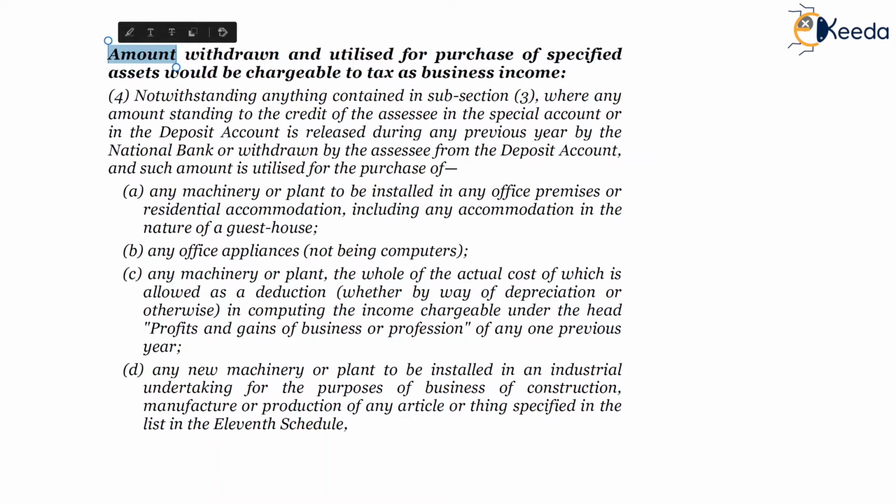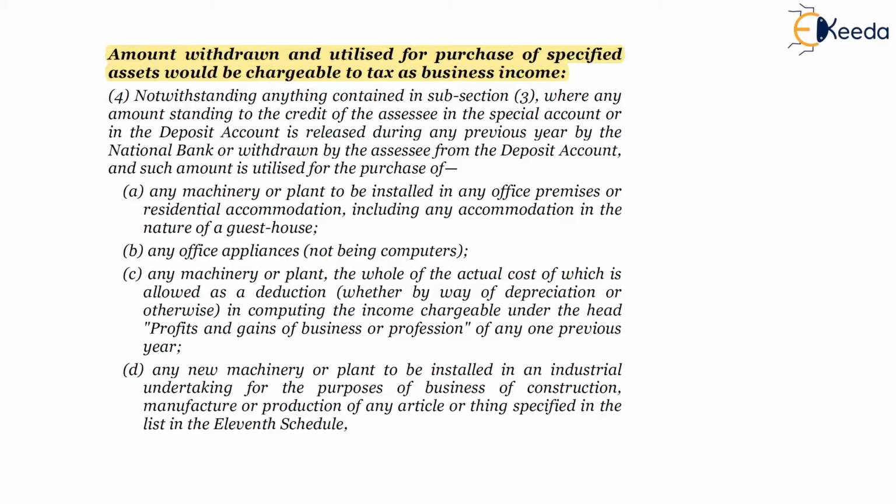Subsection 4. Amount withdrawn and utilized for the purchase of specified assets would be chargeable to tax as business income. So friends, here you can see that if the amount is withdrawn and utilized for certain specified assets, it tantamounts to not being as per the scheme, and accordingly it will be taxable as business profits in the hands of the SSC.